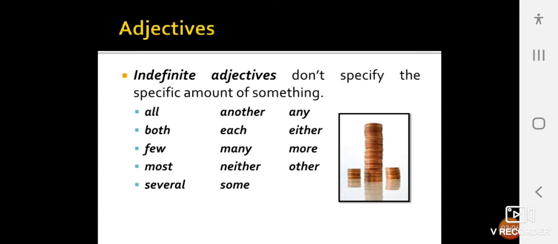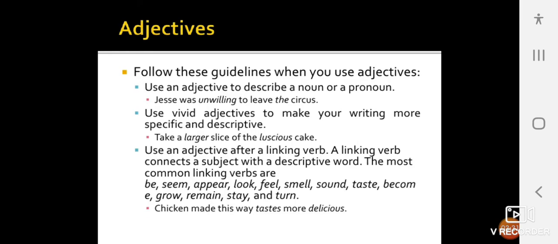Indefinite adjectives don't specify the exact amount of something. For example, all, both, few, most, several, another, each, many, neither, some, any, either, more, other. These are all the examples of indefinite adjectives.